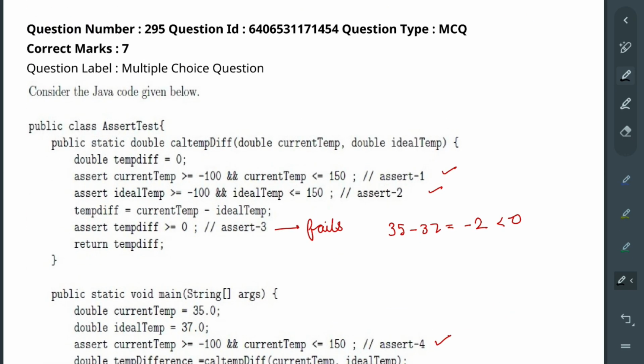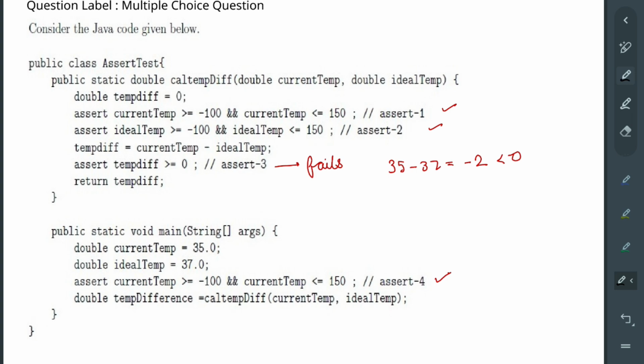Okay, next is consider the code given below. We have just been asked which assert statement will fail. See, assert statement को देखने के लिए तुम्हें इतना देखने की जरूरत नहीं कि कोड क्या क्या कर रहा है, just look at the assert statements. assert statement को देखोगे तभी तुम्हारा क्लियर हो जाएगा कि कौन सा आंसर आएगा. Firstly you go to main and just keep checking from there, as each assert statement comes, just keep checking them. So the first assert statement has come here.